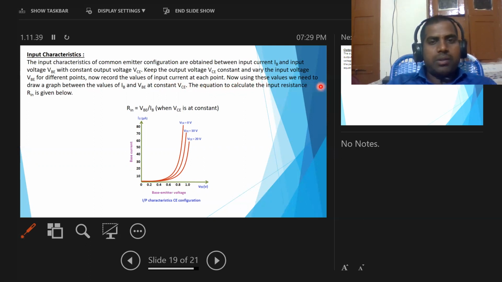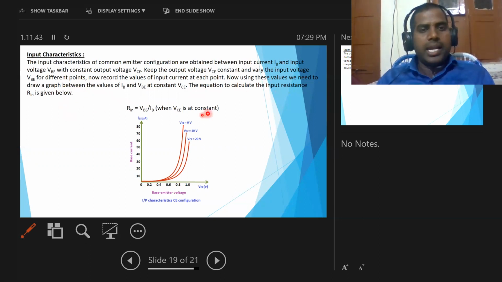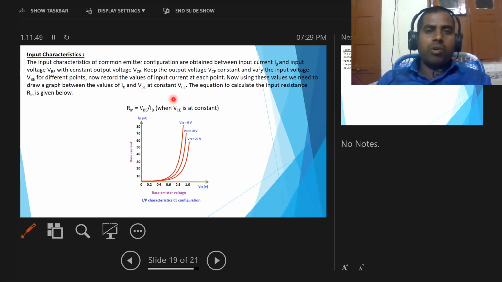Now using these values we need to draw a graph between IB and VBE at constant VCE. So for different constant values we take different input current values by changing the input voltage.